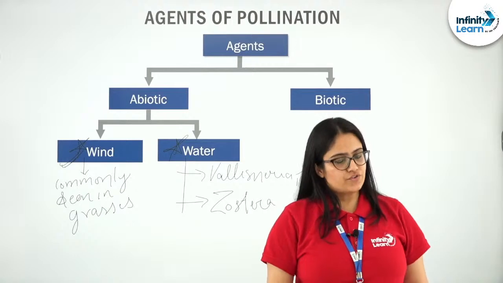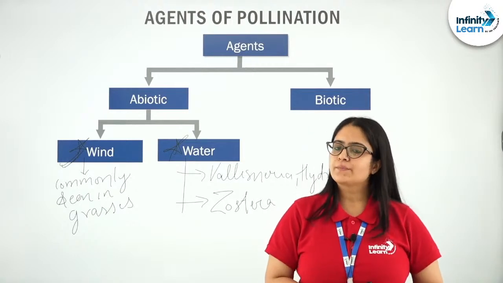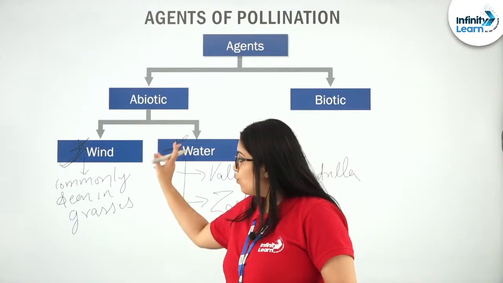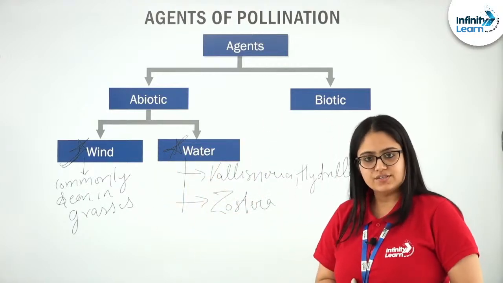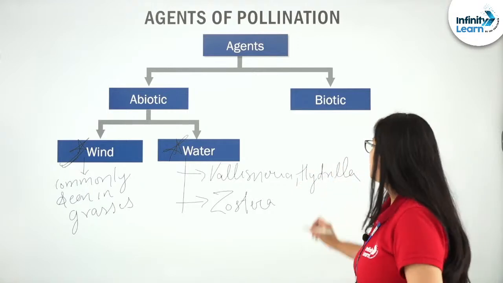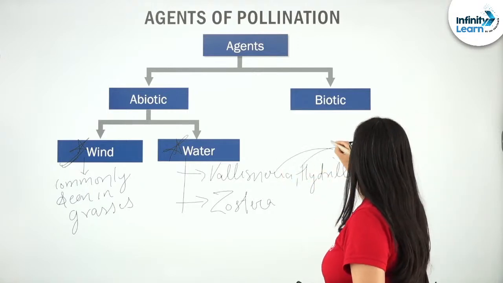Vallisneria and Hydrilla are flowering plants which utilize water as the pollinating agent, and they grow in fresh water.